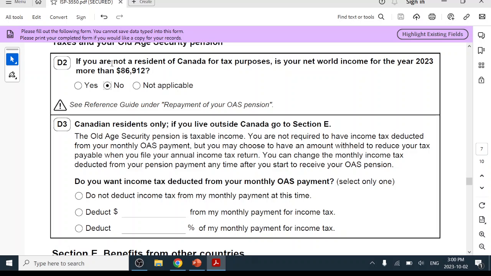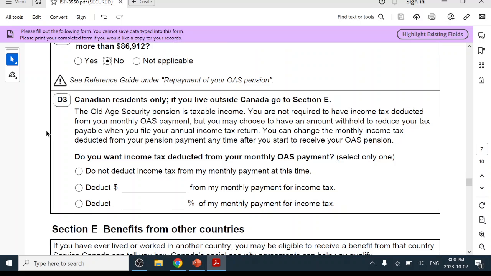So that means if you are outside of Canada or you are not a resident of Canada for tax purposes. But if, say, you are a Canadian resident only, and you live outside of Canada, then go to Section E. But if you don't, if you live in Canada, then you need to fill in this part.